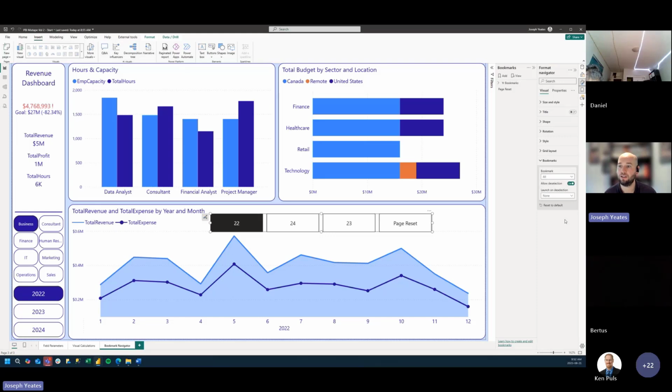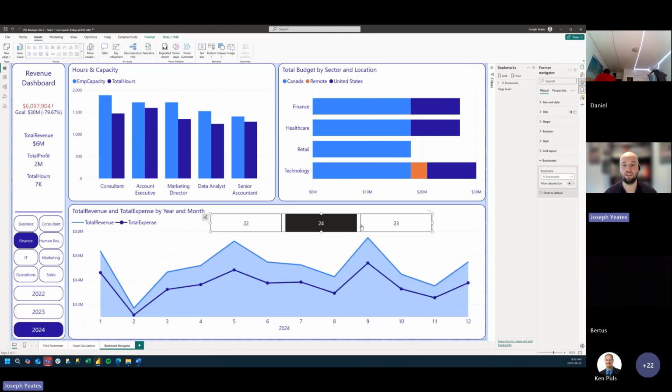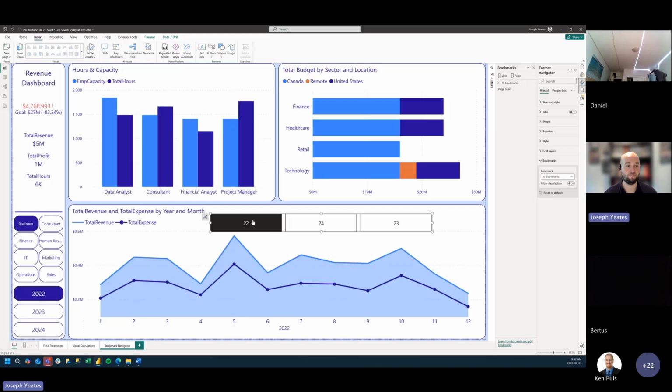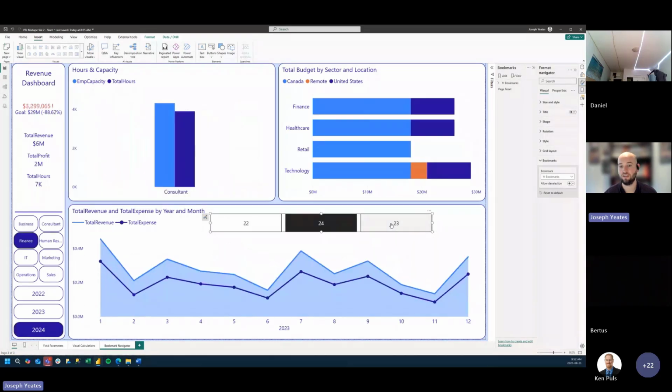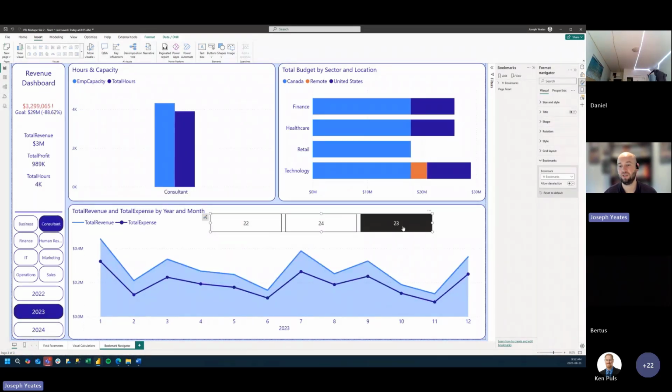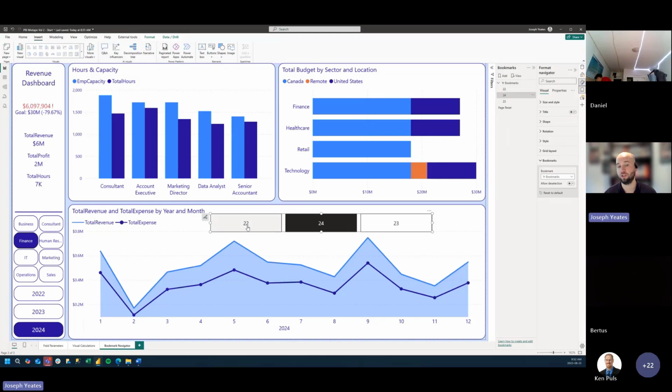Then from our bookmark navigator dropdown, we can select just that one group of bookmarks, our year bookmarks. So now we just have these three bookmarks to choose from. Everything toggles, everything's nice. We can see we have a selected state of the bookmark that we choose, and it also responds to our sort order.